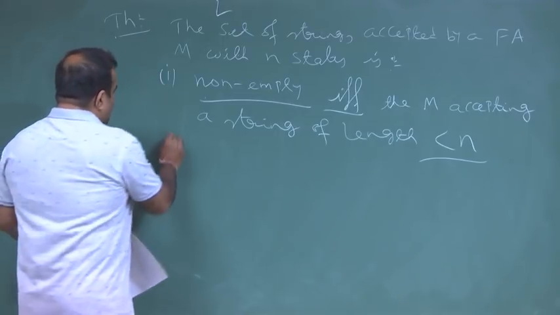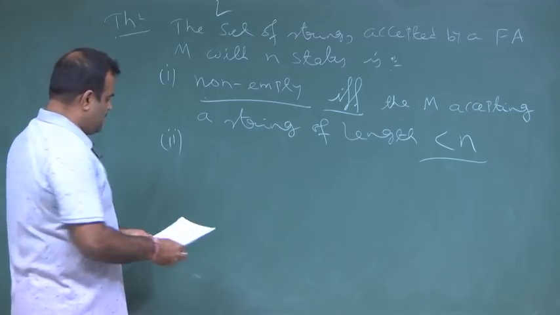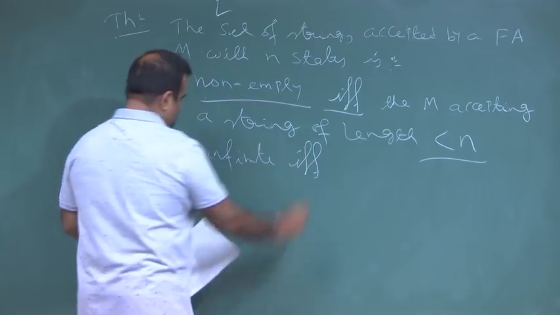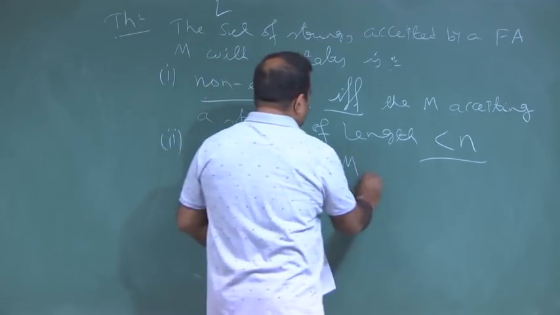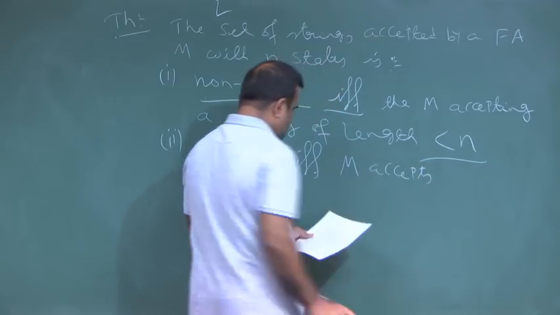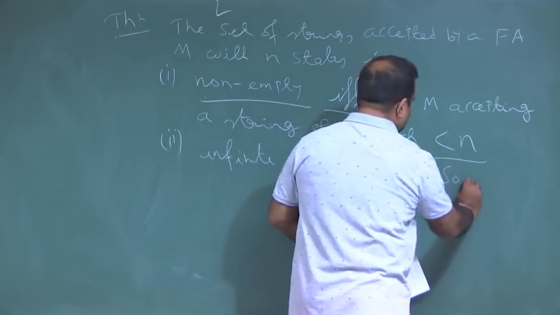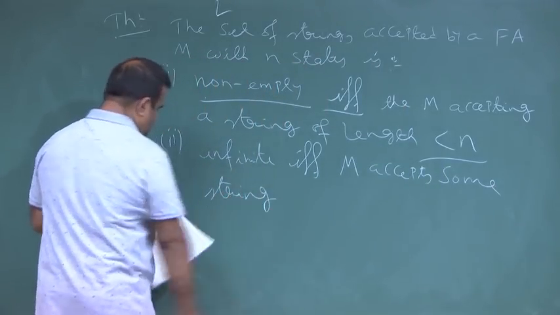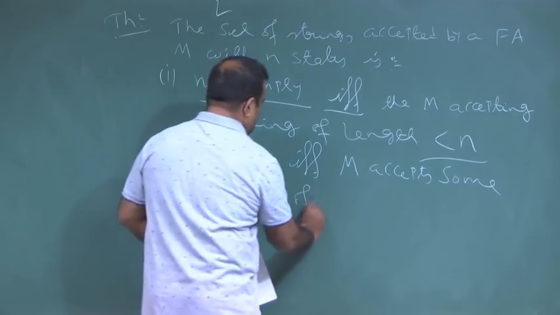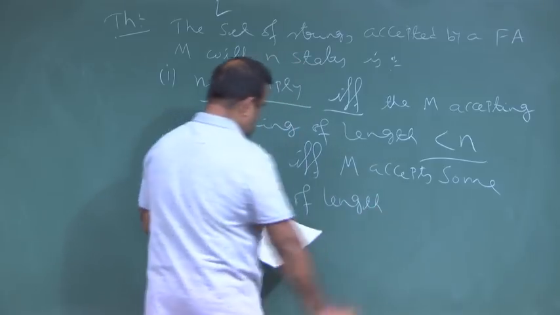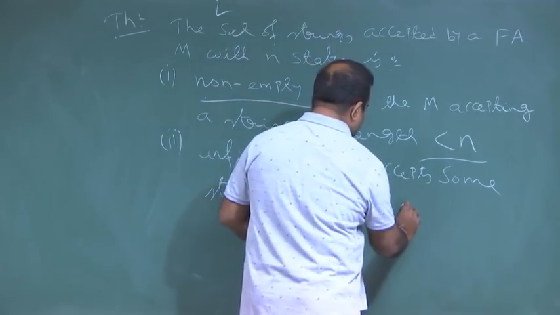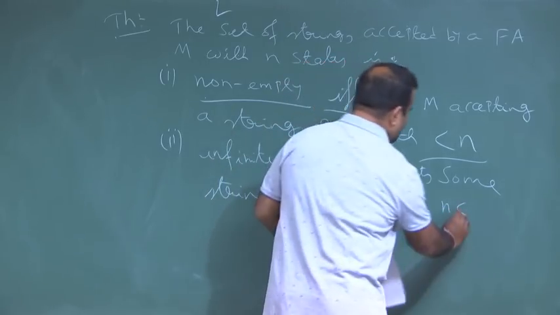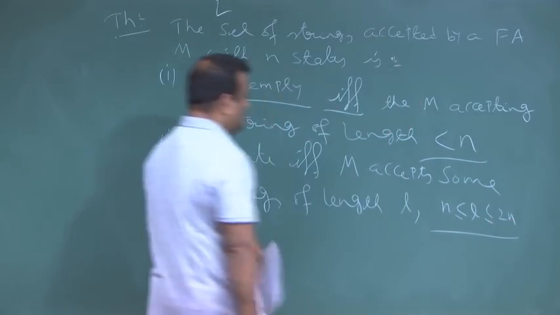Okay. And it is infinite if and only if M accepts some string of length L, where L is in the range n less than or equal to L less than 2n.